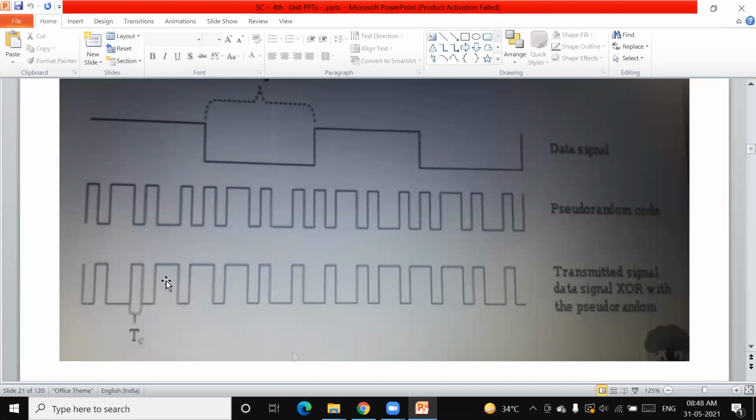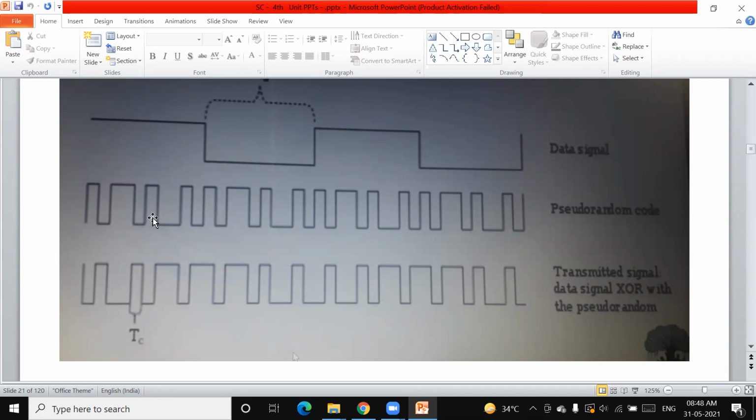You might have studied in digital communications, where direct sequence spread spectrum and frequency hopping spread spectrum are covered. The same principle is used in the CDMA technique, code division multiple access, used for satellite communications.